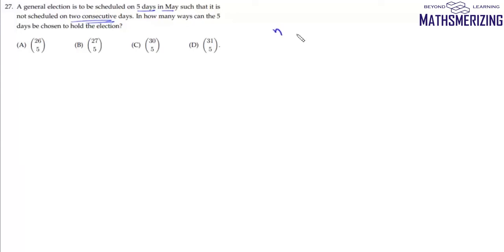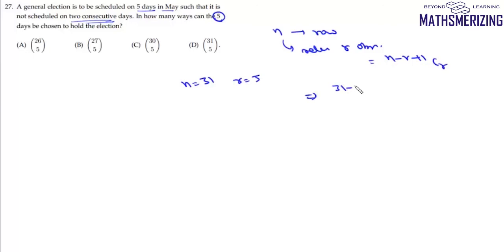So if we have n objects arranged in a row and we have to select r objects so that no 2 objects are consecutive, it is given by the formula n minus r plus 1 Cr. Now in May we have 31 days, so that means the value of n is 31. We need to find 5 non-consecutive days, so the value of r is 5. So the number of such selections will be 31 minus 5 plus 1 C5, and 32 minus 5 should be 27C5, and that's your option number B.